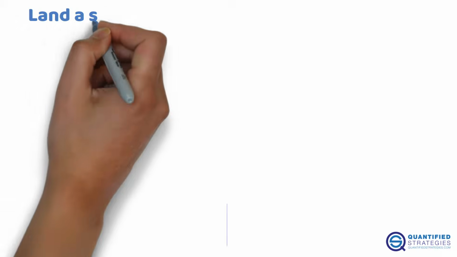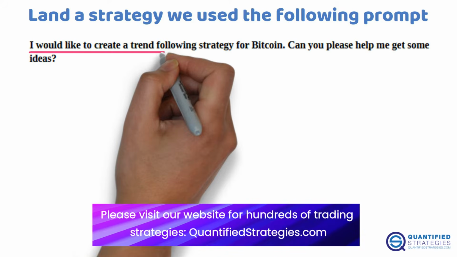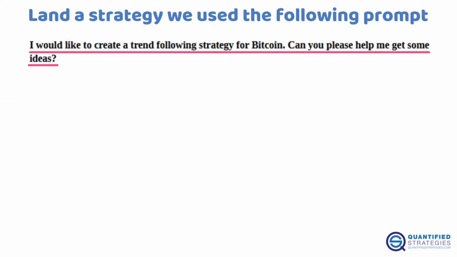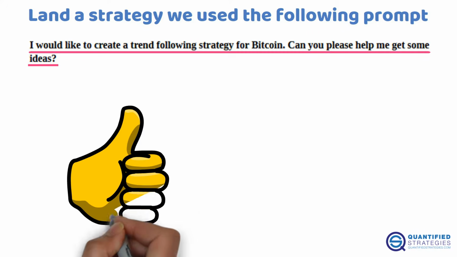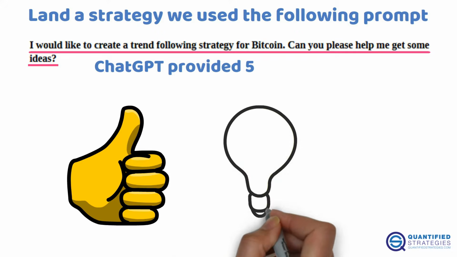First, to land a strategy, we used the following prompt. I would like to create a trend following strategy for Bitcoin. Can you please help me get some ideas? As you can see, it was a pretty simple prompt. ChatGPT provided 5 different trading ideas.